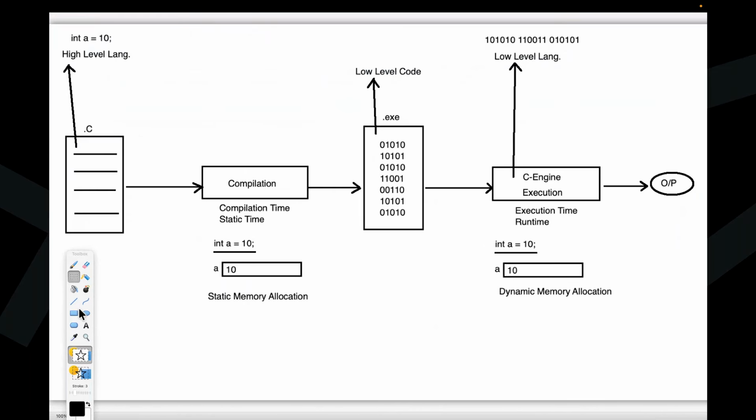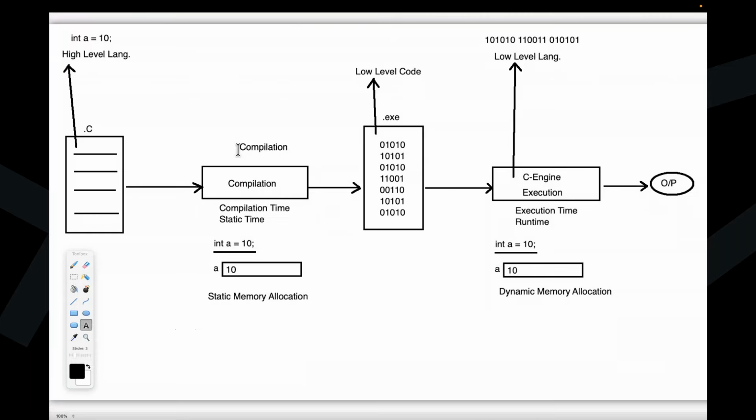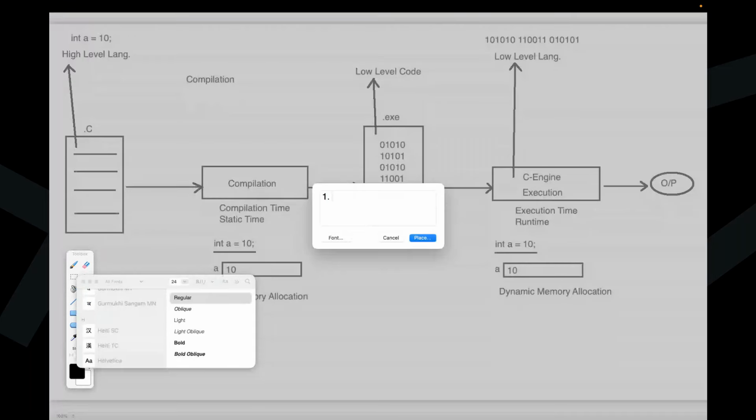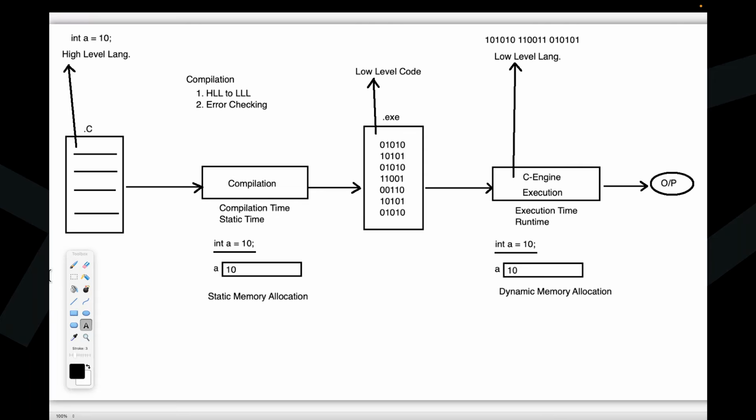Now here I want to provide one more point here. Compilation here. What is this compilation actually? If you think about it now, two things here I'm telling. One is converting program from high level language to low level language. This is one point here. Second step is error checking, which is also the responsibility of the compiler, guys. Now these two things here I'm providing. It's okay. This is for the sake of your awareness now.